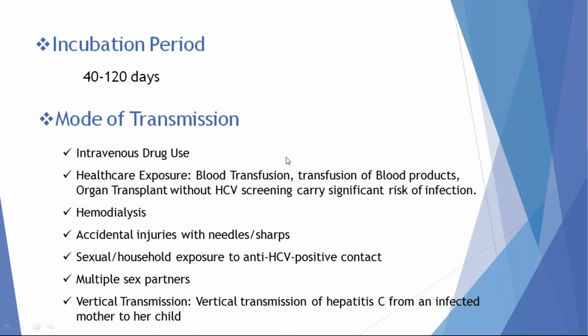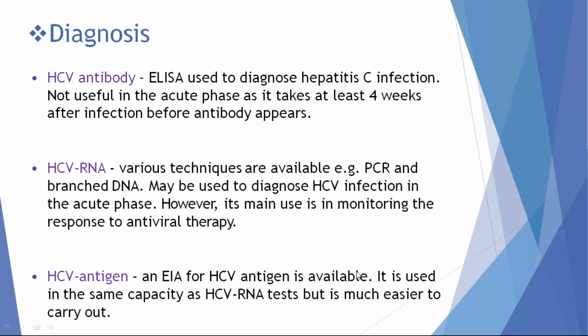The route of transmission is similar to hepatitis B virus. The routes are intravenous drug use, healthcare exposure, that is blood transfusion, transmission of blood products, and organ transplant without HCV screening. Nowadays, with the help of fourth generation ELISA, it can be avoided. Healthcare exposure is very minimal. Others are hemodialysis patients, accidental injuries or needle sticks, multiple sexual partners, or vertical transmission. Similar to hepatitis B virus, vertical transmission is also possible for hepatitis C virus.